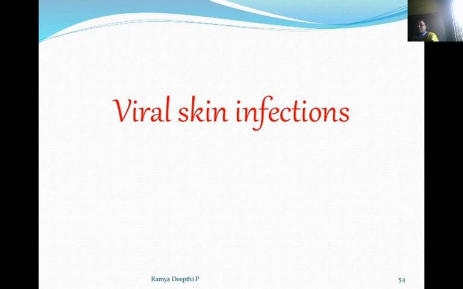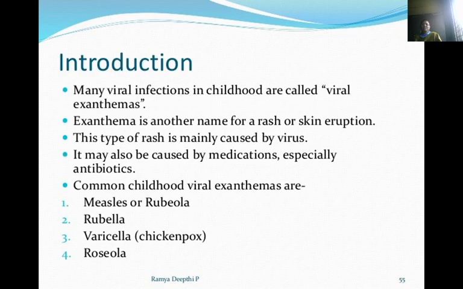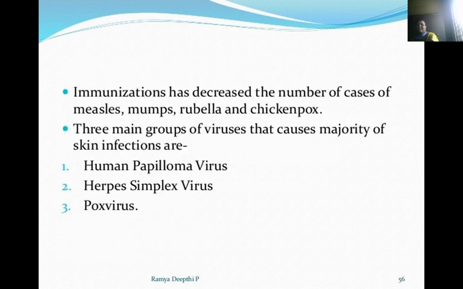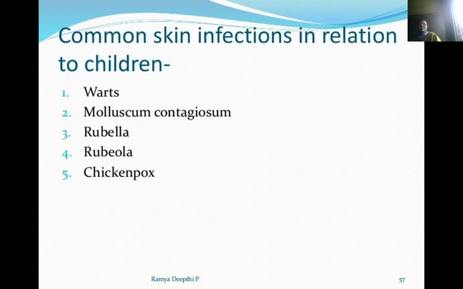Then viral skin infections. Many viral skin infections in childhood are called viral exanthemas. Common ones are measles, rubella, varicella, and roseola. Immunizations have decreased the number of cases of measles, mumps, rubella, and chickenpox. There are three main groups of viruses that cause the majority of skin infections: human papillomavirus, herpes simplex, and the pox virus. Common skin infections are warts, molluscum contagiosum, then rubella, rubeola, and chickenpox.